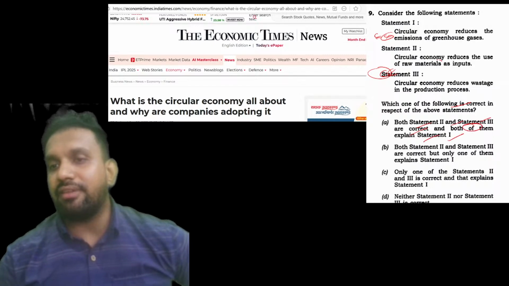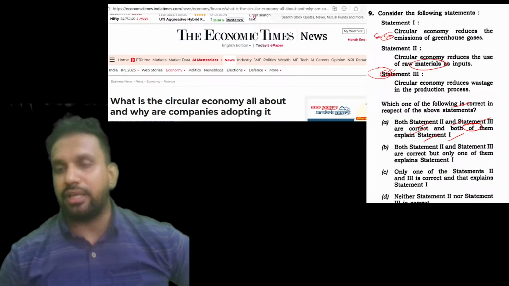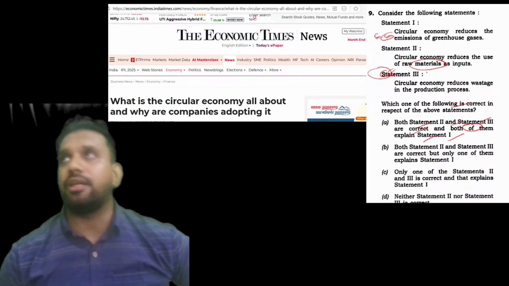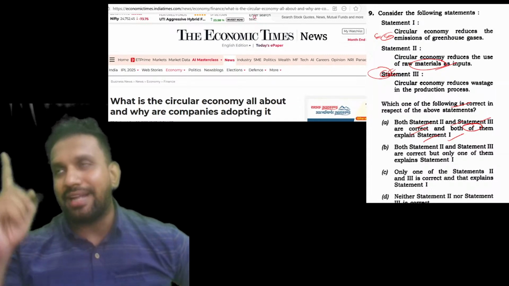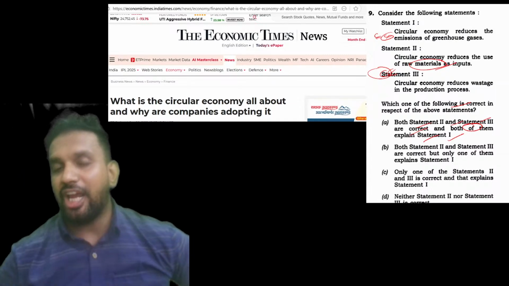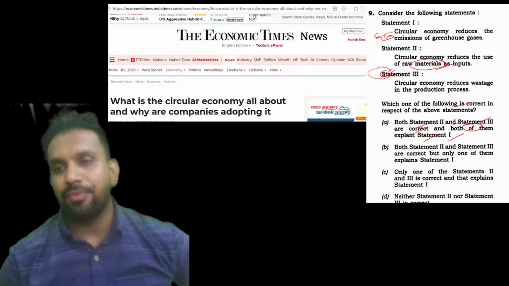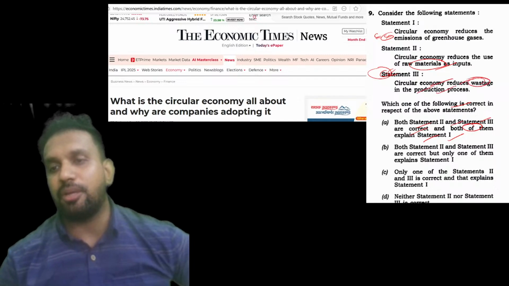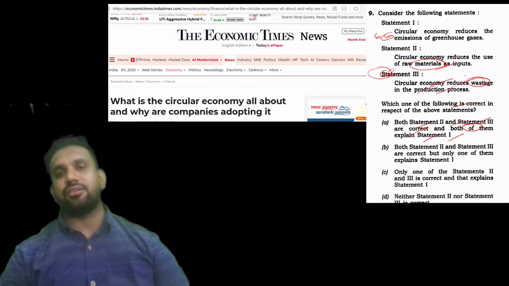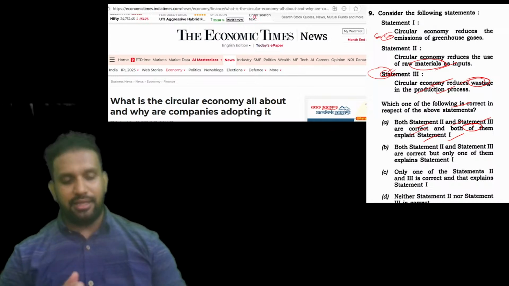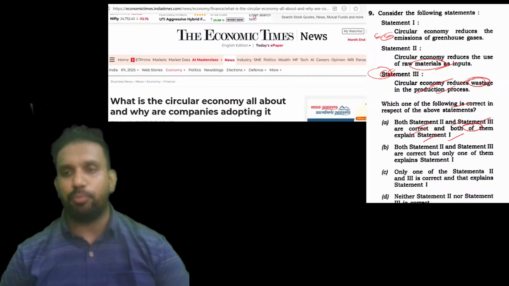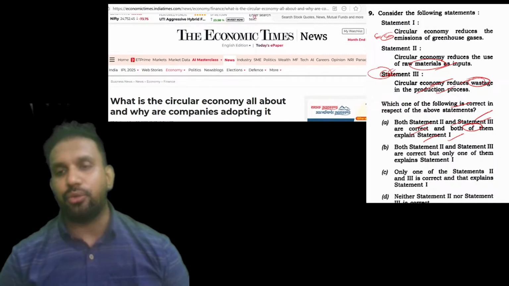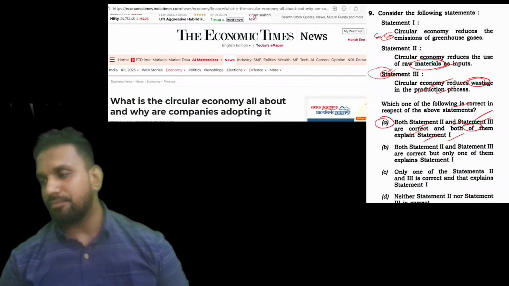Obviously, when you use less raw material, you will do less deforestation and less mining. That's how your raw material is reduced. When you are doing those activities less, obviously you are emitting GHG gases less. Circular economy reduces wastage in the production process. Wastage is reduced, which means less wastage is going into the environment and harming the underground water or causing ground pollution. That is also reduced. So the answer here is very true. A is our answer.